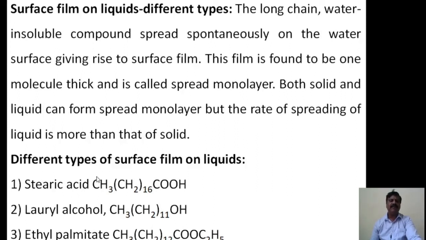There are different types of surface films on liquids. One is stearic acid, whose formula is a long chain, CH3, CH2, CH2, CH2, with CH2 written 16 times, and at the last end COOH. That is called stearic acid, and it is a fatty acid. A long chain aliphatic monocarboxylic acid is called a fatty acid, and the example for that is stearic acid.